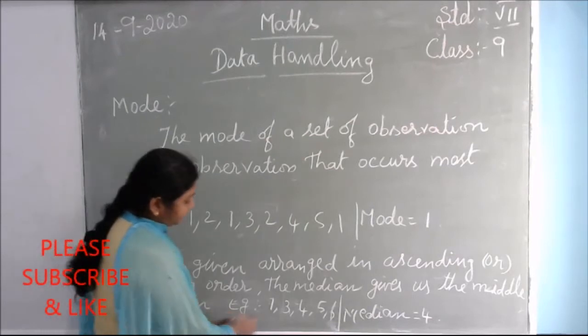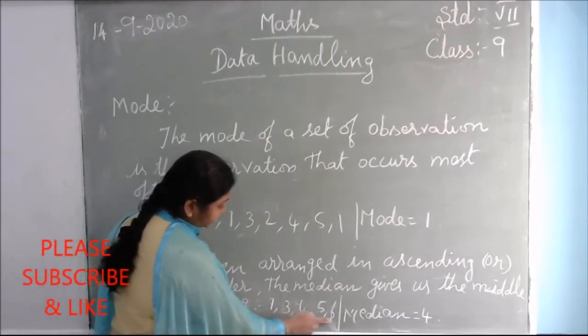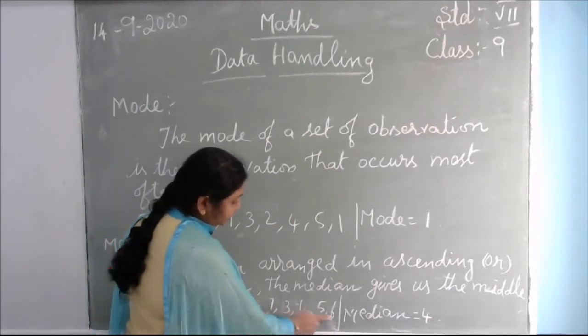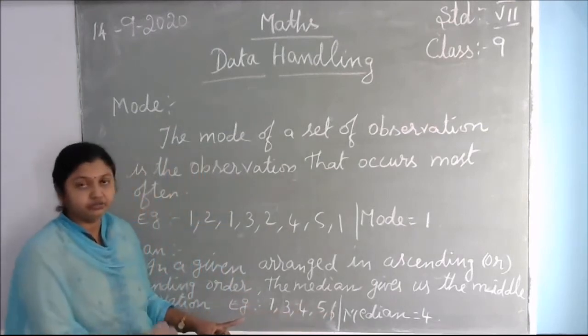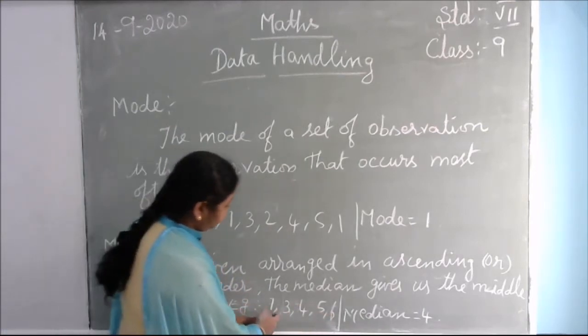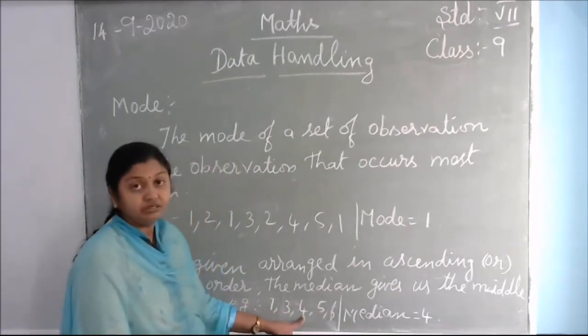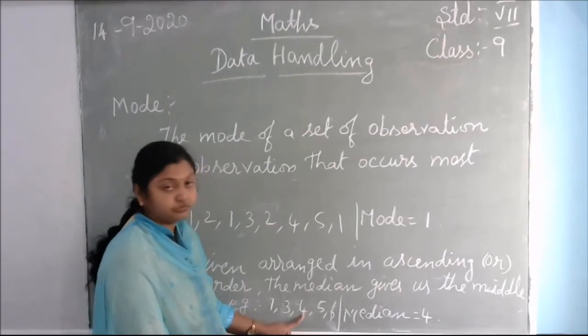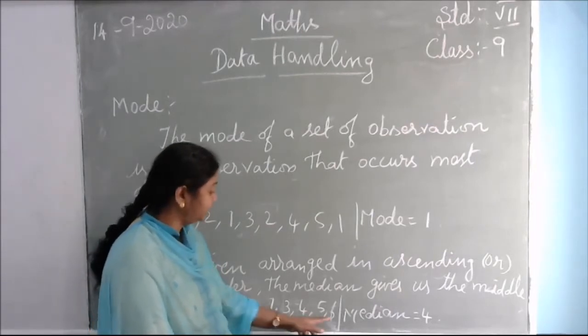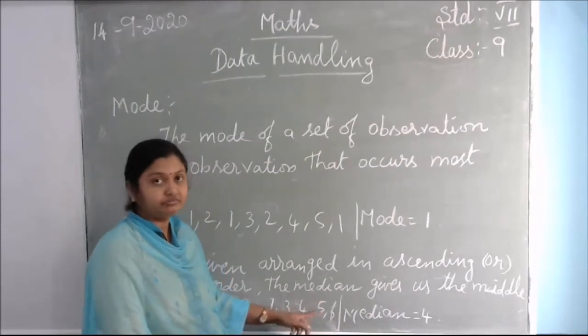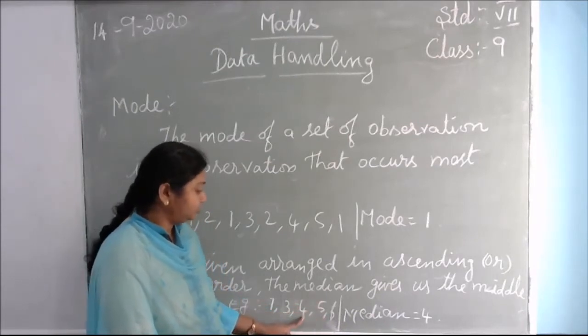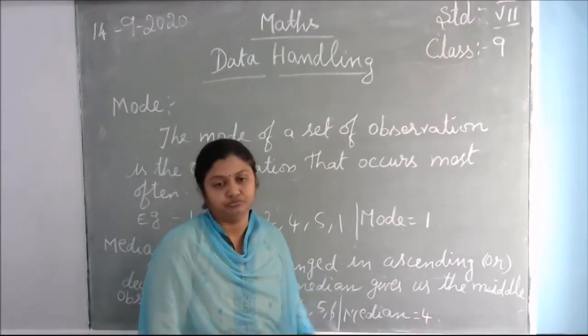Okay, for example, I have written some numbers here. This is already in ascending order, so it will be easy for you to find the median directly. Which number lies in the middle? Number 4 lies in the middle of this collection of data. So the median is 4.